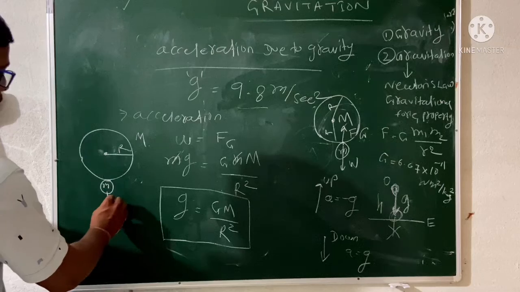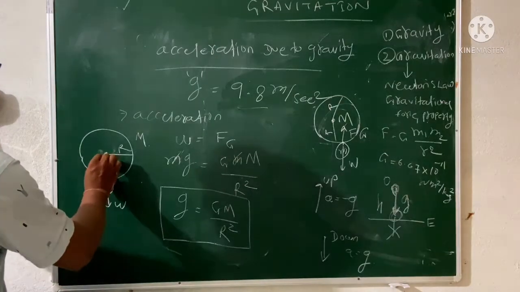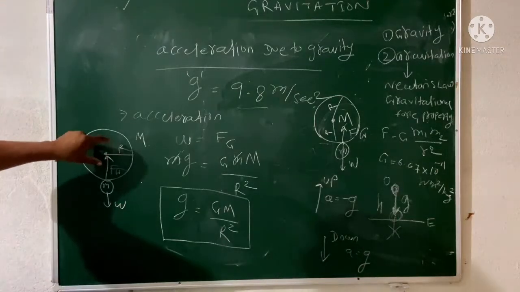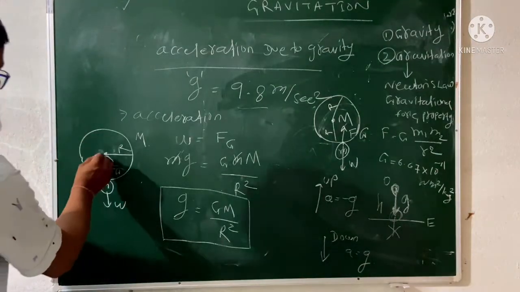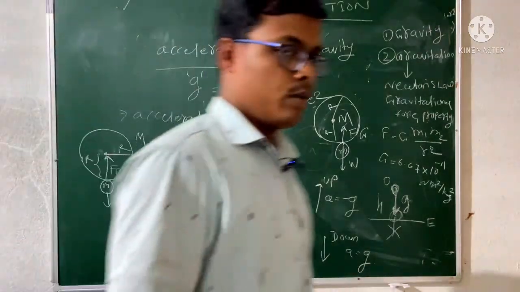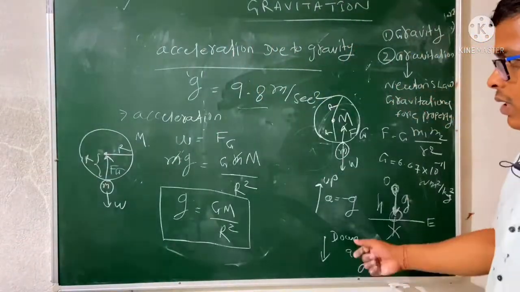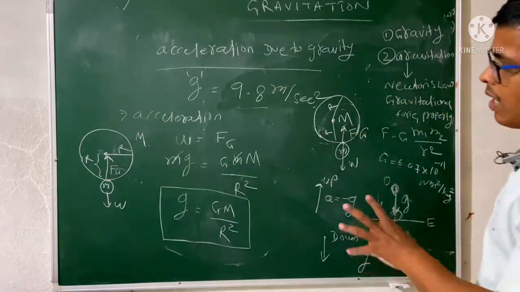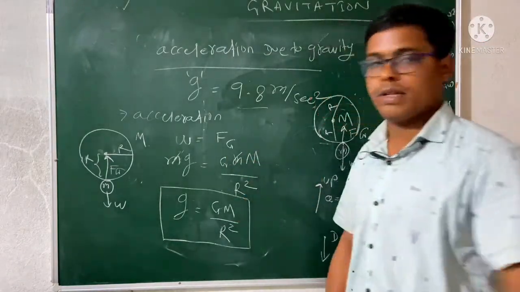So the weight force is downward and the gravitational force is upward. This is the gravitational force. But what is R? R is the central distance. This distance is also capital R. That's why it is G m1 m2 by r square. m1 is the small mass and m2 is the capital mass. So this is the acceleration due to gravity derivation.